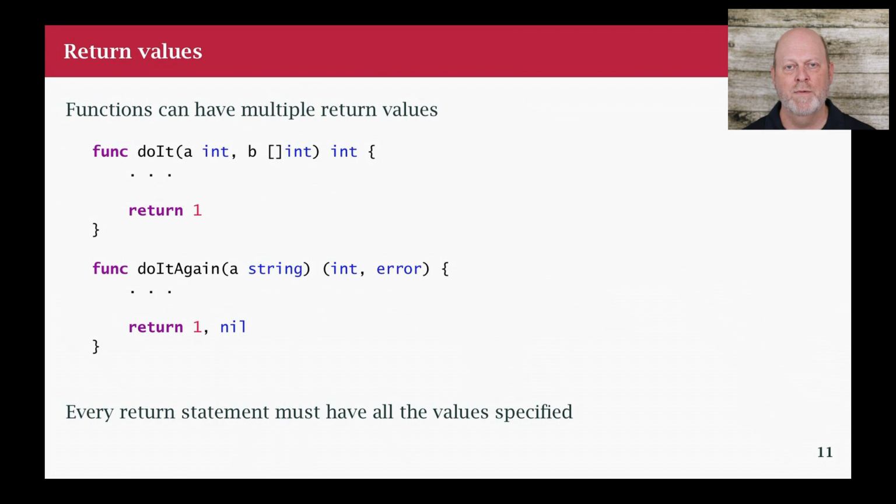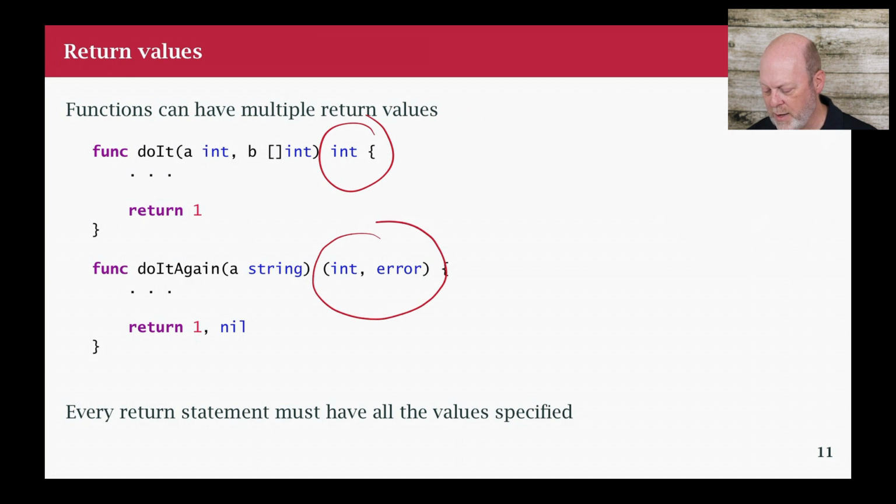Okay, so I want to move on for a second and just talk about return values. And we've already seen this a little bit. Go allows one or more return values on a function. So I can have a function that returns an int, or I can have a function that returns, say, a file pointer and an error. And the only difference is that when you do two returns, you have to put parentheses around them, right? So one return type can sit here by itself, but two return types, they get parenthesized, okay?